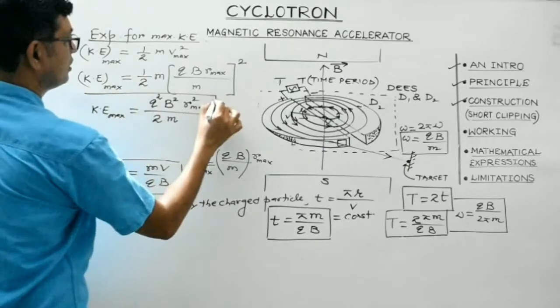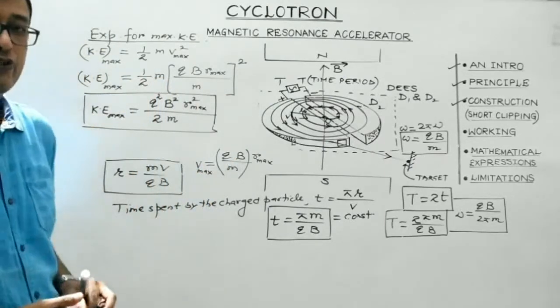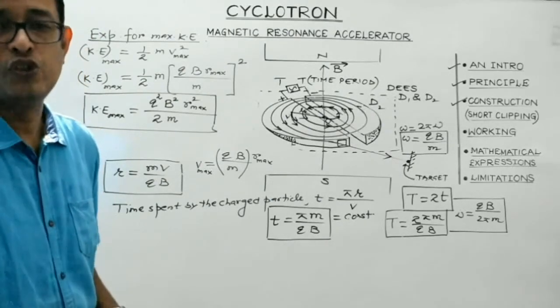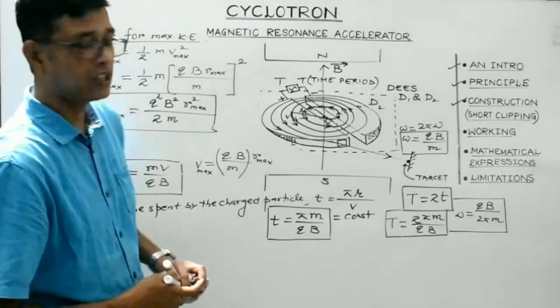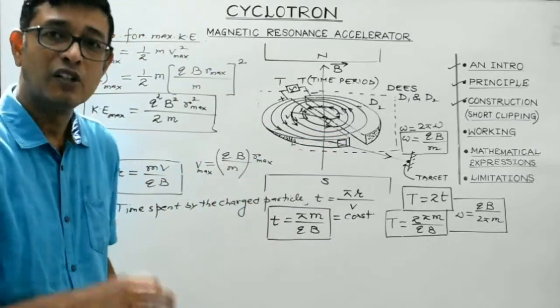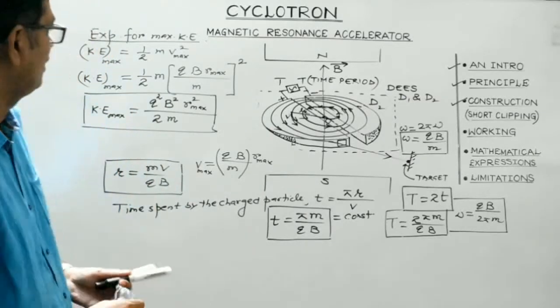So this is the expression for the maximum kinetic energy which the charged particle will possess. And this is huge. With this huge kinetic energy, when it strikes the target, it is able to do its work of nuclear disintegration. Right?